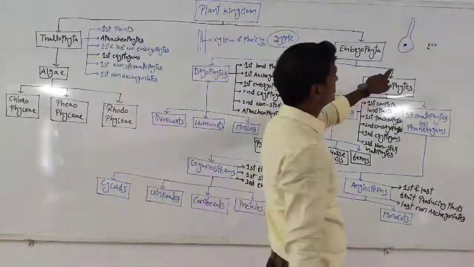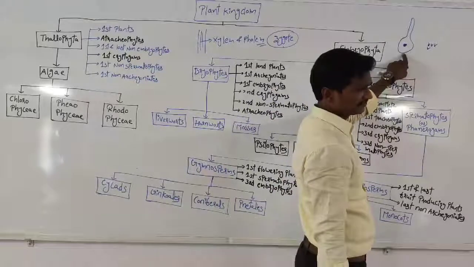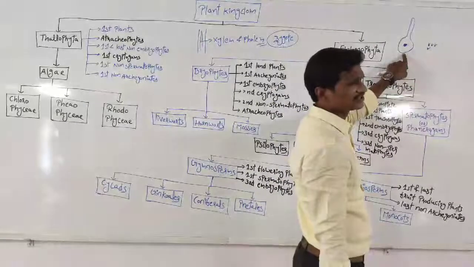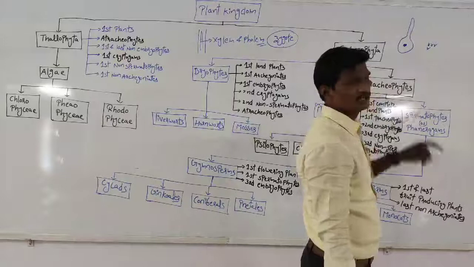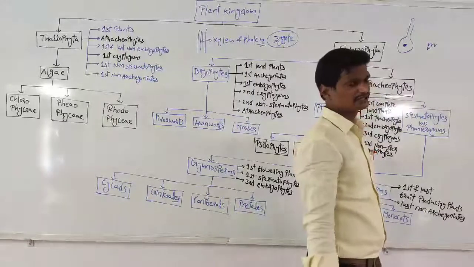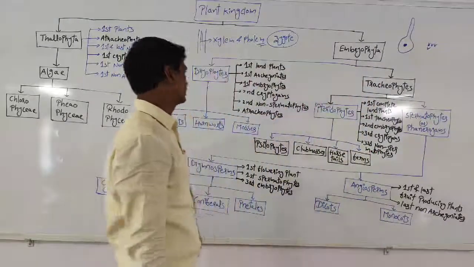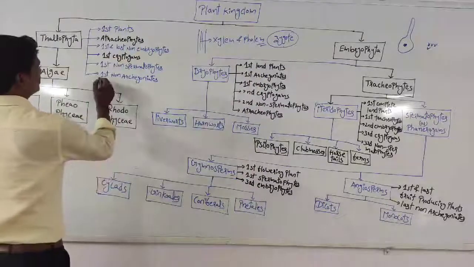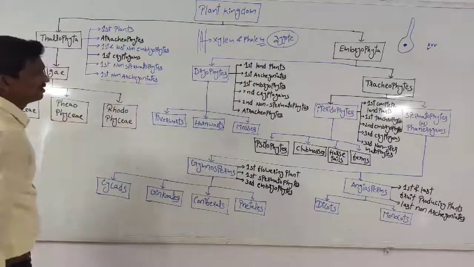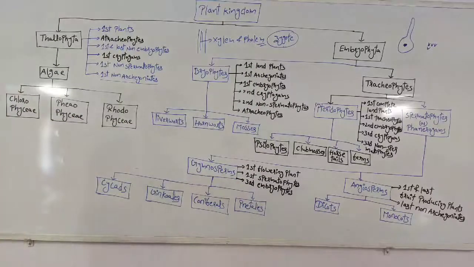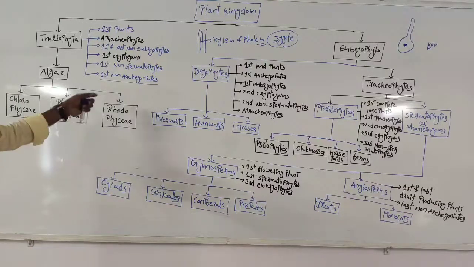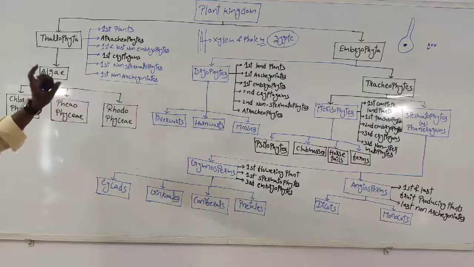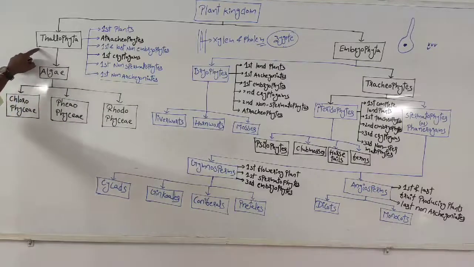See here, multicellular jacket structures are present; these are called archegoniates. Multicellular jacket structures are absent; these are called non-archegoniates. So these are the first non-archegoniates. That is about the Thallophyta.